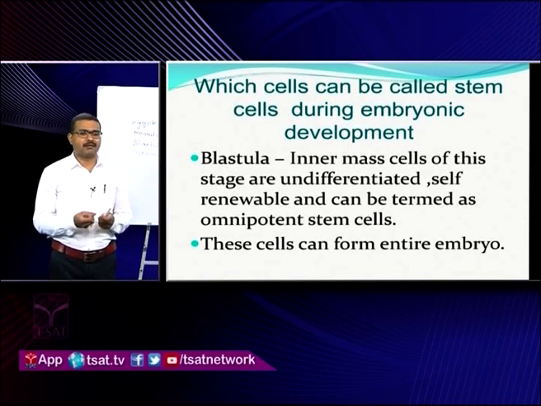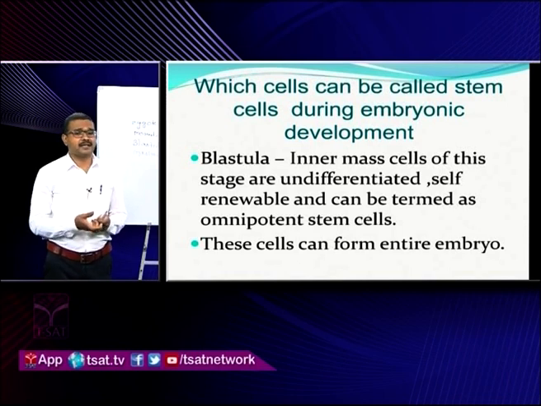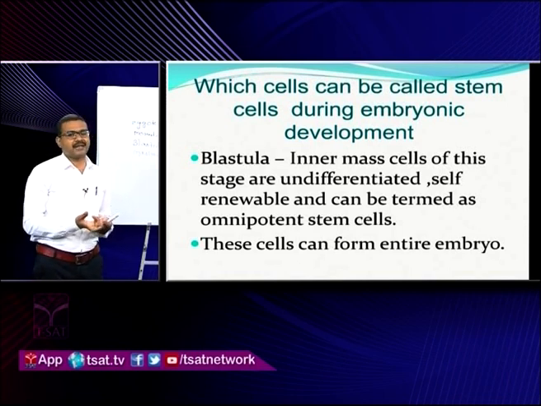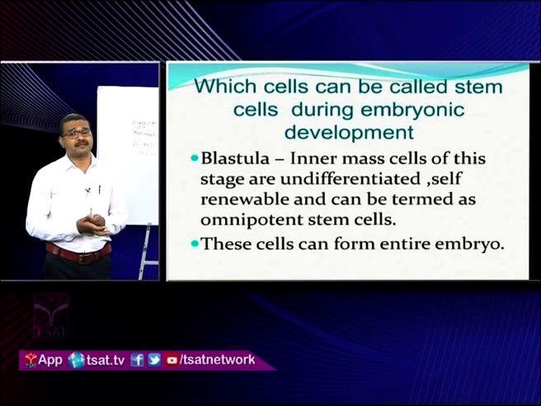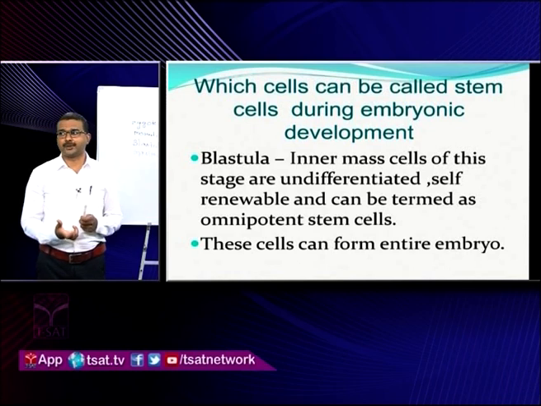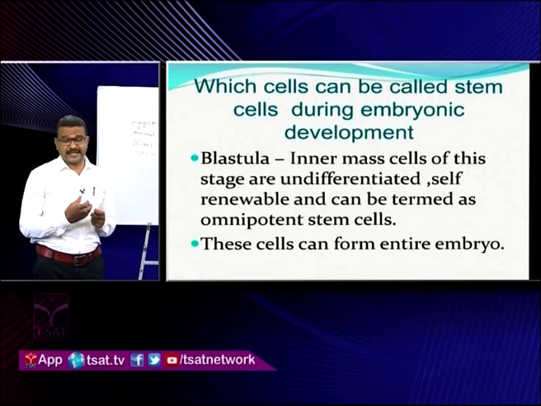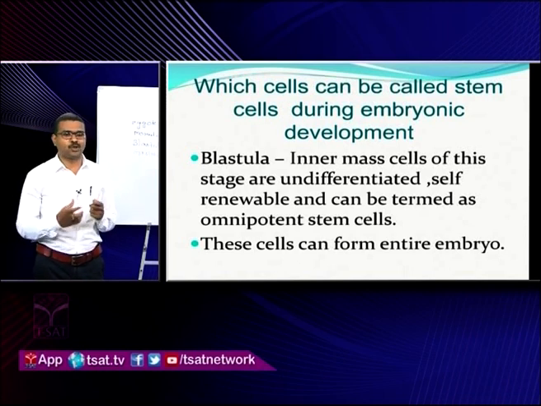Cells that are undifferentiated and self-renewable are called stem cells. So whatever cells are present in the blastula and morula are self-renewable, undifferentiated cells. That's why they can form the entire embryo. So they can be called the embryo proper, the embryonic disc.